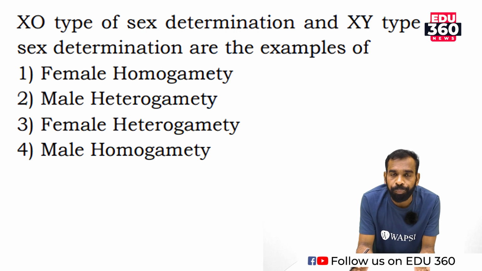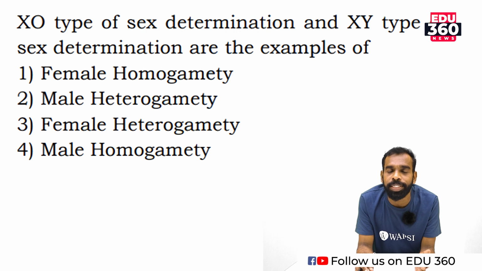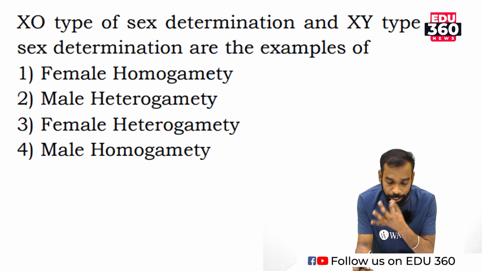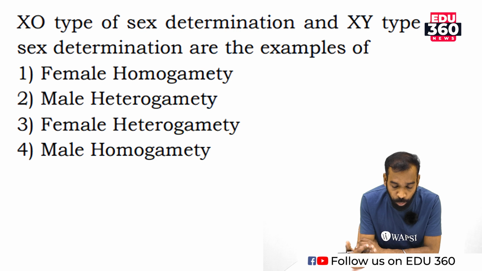Then question number 3. Question number 3 is associated with sex determination. X0, XY type of sex determination. So please concentrate on question number 3. X0 type of sex determination and XY type of sex determination are the examples of.